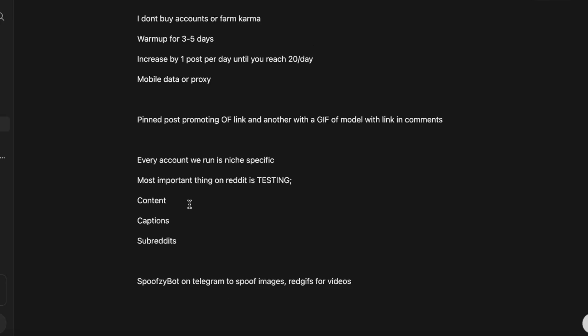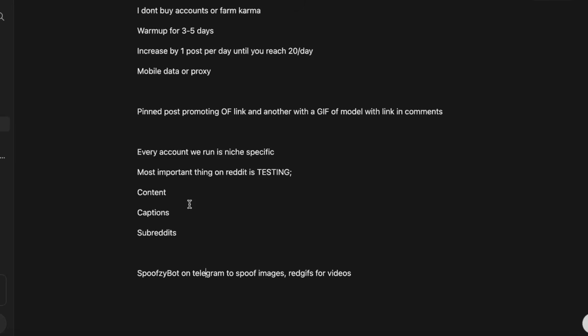So the most important thing on Reddit is testing. I always say this because a lot of people make the mistake where they start posting on Reddit and then they don't change anything. They just stick to one thing, and it never works. The reason why it never works is because they're not testing to find out what can work. So what I mean by this is you should always be testing the content, the captions, and the subreddits.